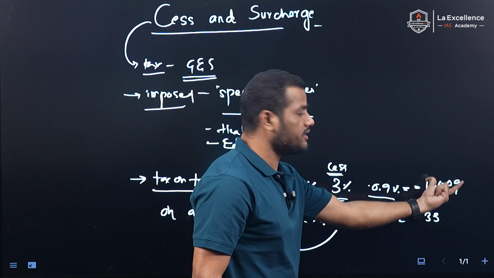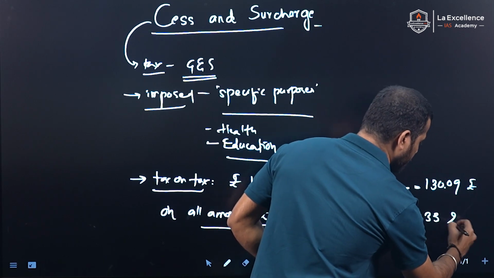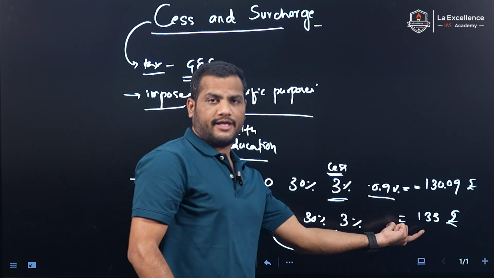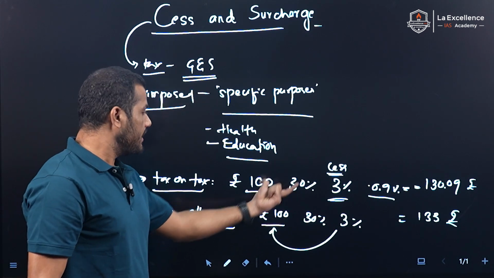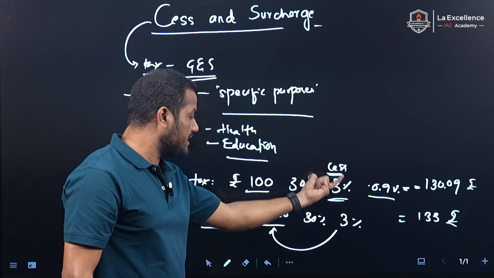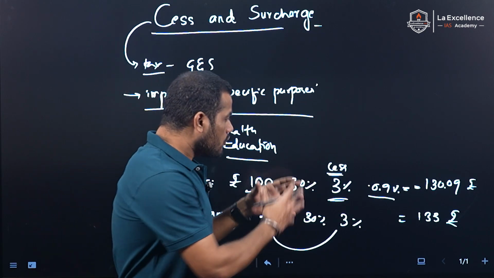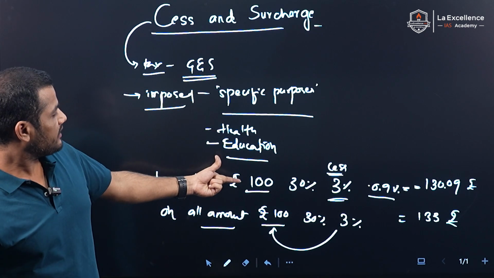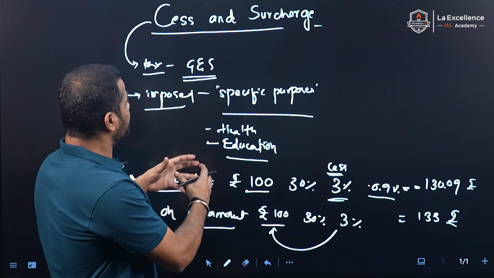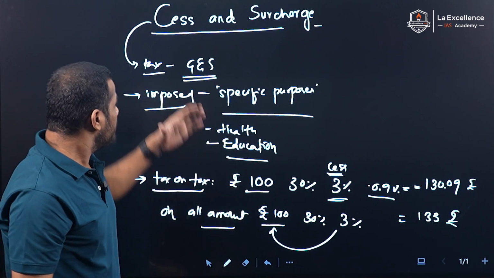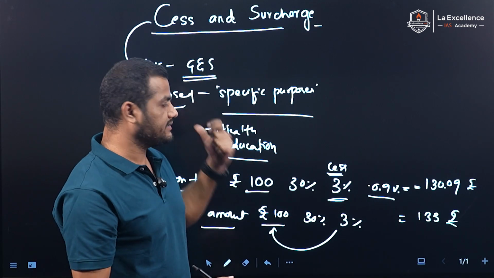In the earlier case we pay 130.9 rupees, but here the consumer has to pay 133 rupees. The difference is that here we are imposing 3% on the whole amount, while there the 3% cess is imposed on the 30% tax base. So there, cess is a tax on tax; here, cess is a tax on the whole product. This is the major difference between the normal tax and the cess.